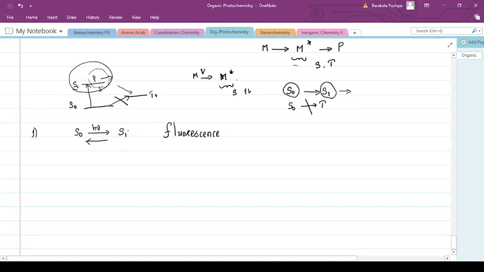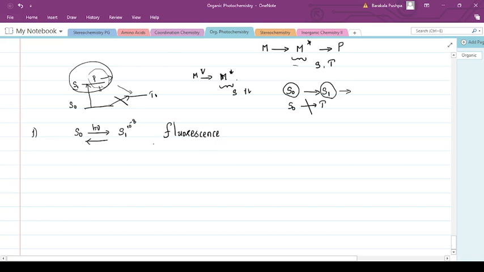Now here, the molecule has a very short life. The lifetime here is only 10 raised to minus 8 to 10 raised to minus 7 seconds. So it has to come back to the ground state by emitting energy. That process of coming back from the excited singlet state to the ground state is called fluorescence.